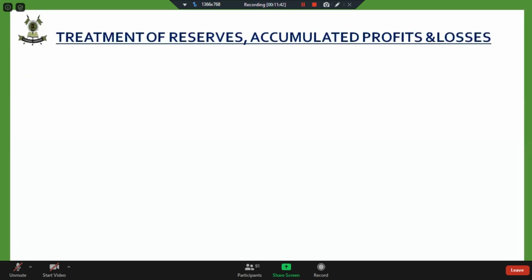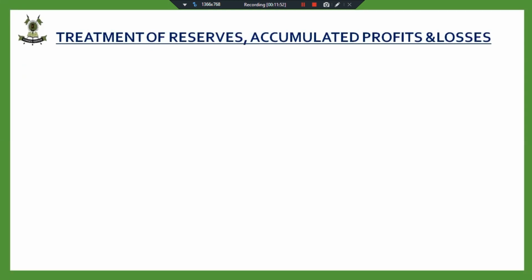Fine. So goodwill, no such extended treatment of goodwill is there in case of change in PSR. Fine. Treatment of reserves, accumulated profits and losses. Now, what were we doing with the reserves, accumulated profits and losses in case of admission? I want you to answer what was the treatment done to accumulated profits and reserves?